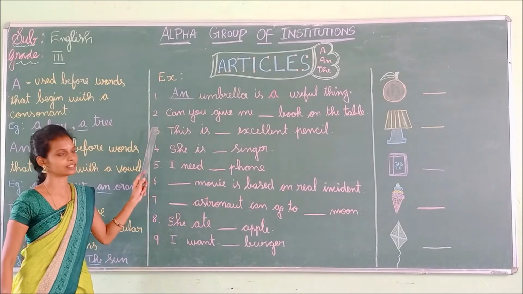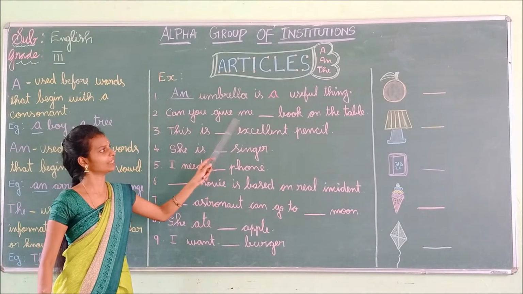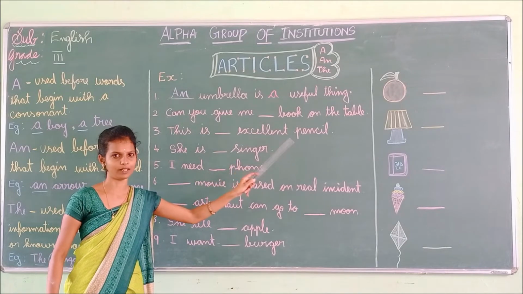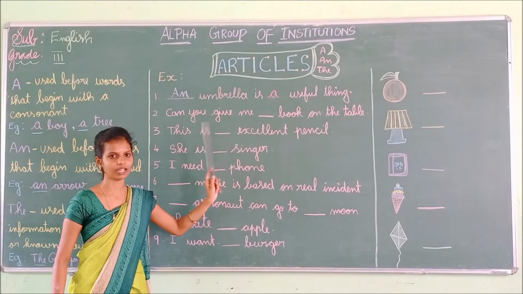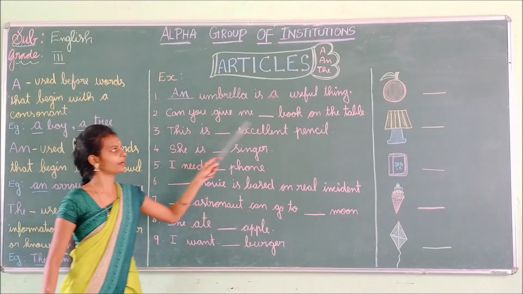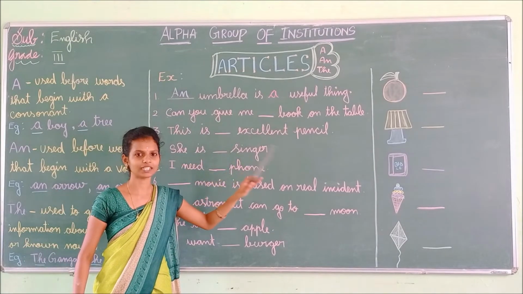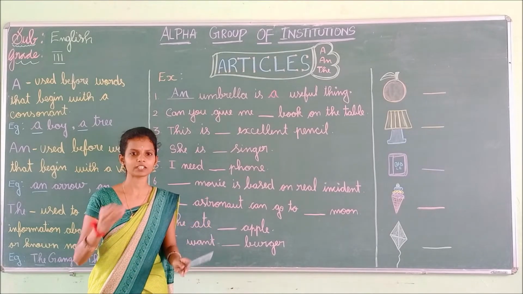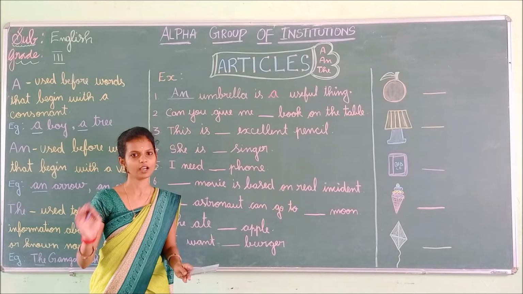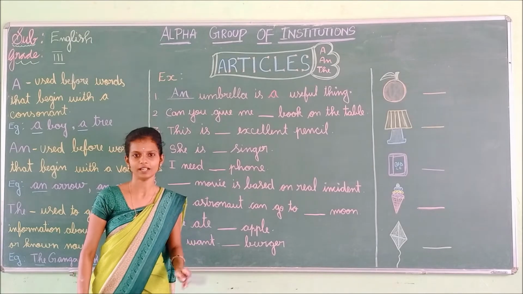See the second one, children. Can you give me dash book on the table? Here they are mentioning the book which is on the table. They are particularly mentioning the book which is on the table. See here.